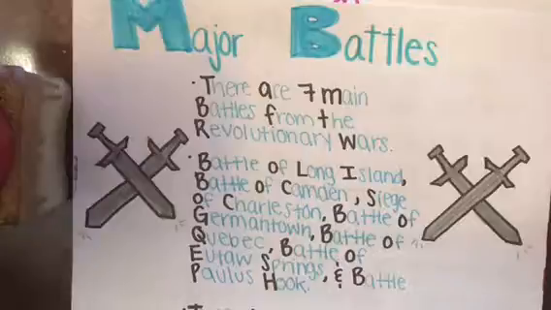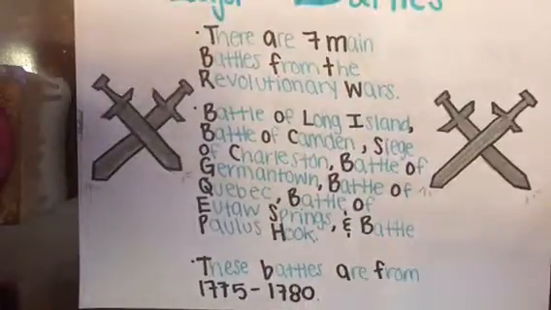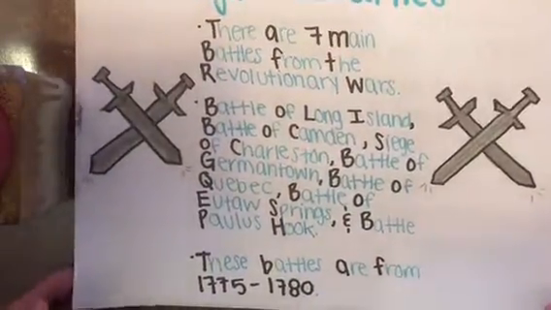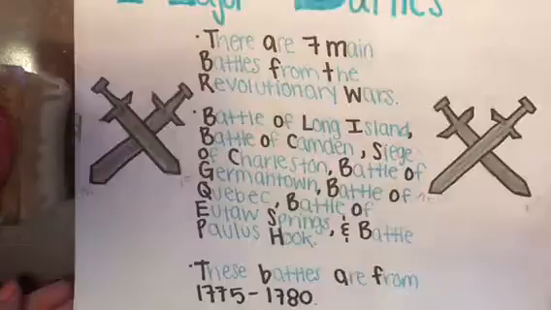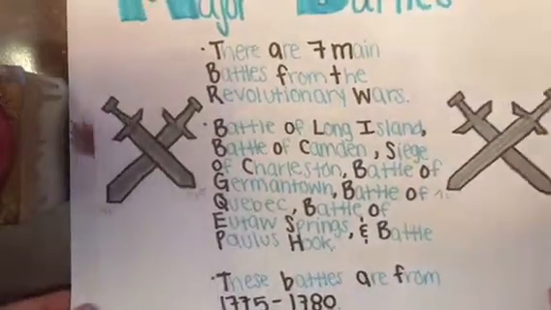Major battles. Throughout this war, there were 7 major battles spanning from 1775 to 1780. The Battle of Long Island, the Battle of Camden, the Siege of Charleston, the Battle of Germantown, the Battle of Quebec, the Battle of Utah Springs, and the Battle of Paulus Hook.